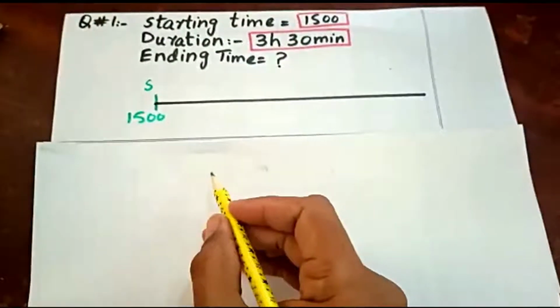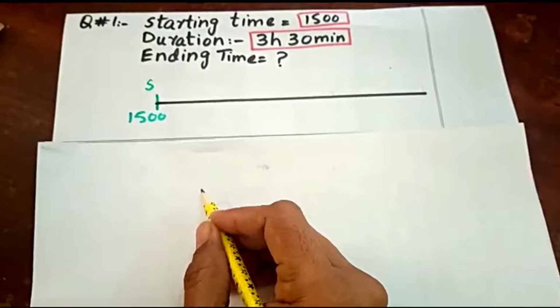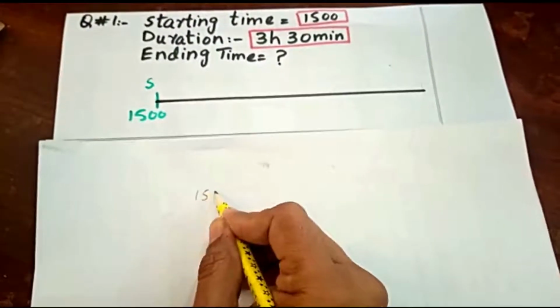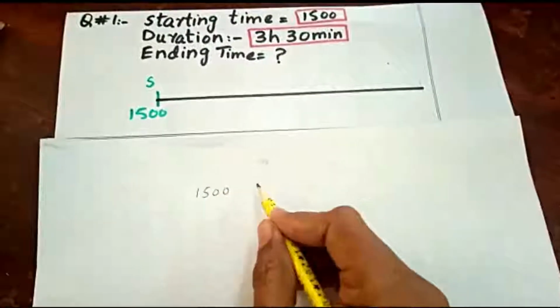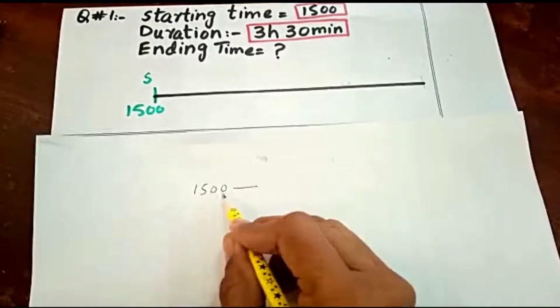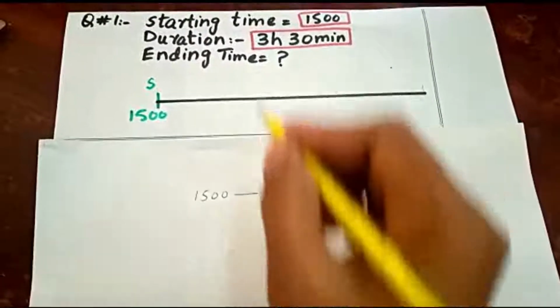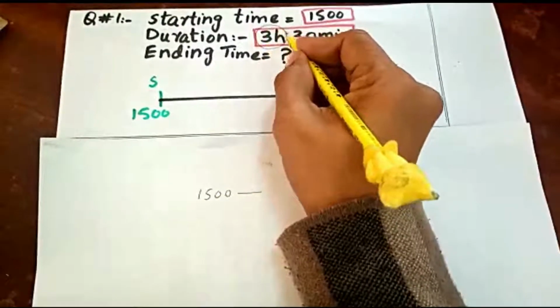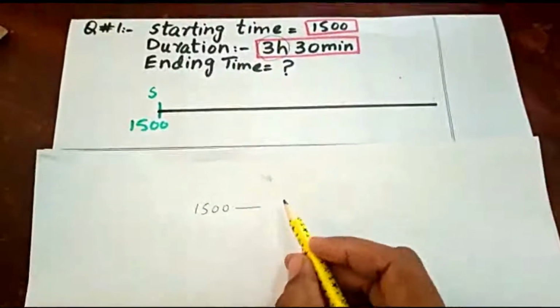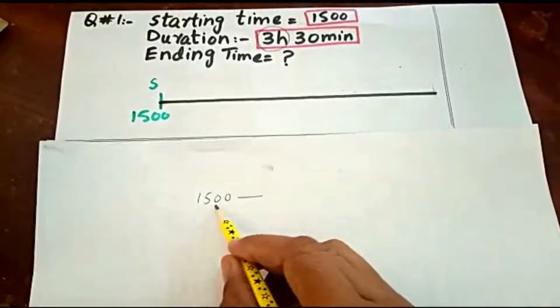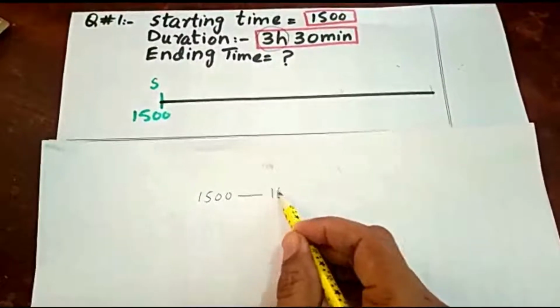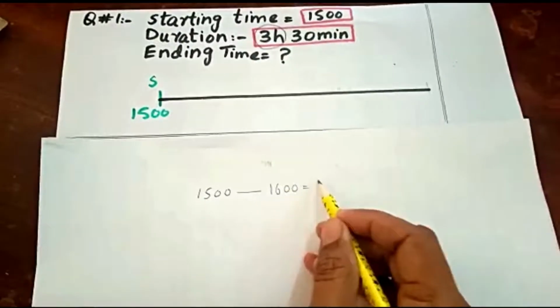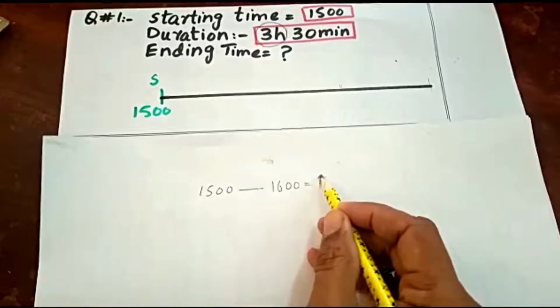Okay, beta, if the starting time is 1500 hours, then we should cover the hours first. 3 hours. From 1500 hours till 1600 hours, you will have 1 hour.